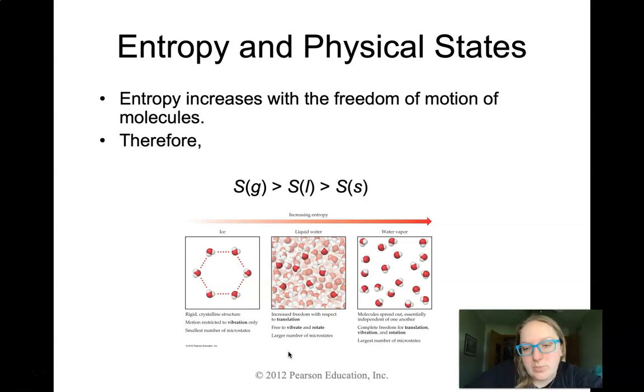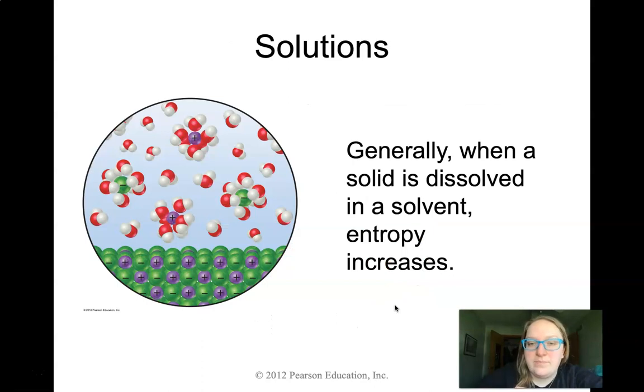What I want you to examine is: what are the types of motion available in each one, and are they increasing in reality? Is there really a difference between a liquid and a gas when it comes to the number of microstates of movement?